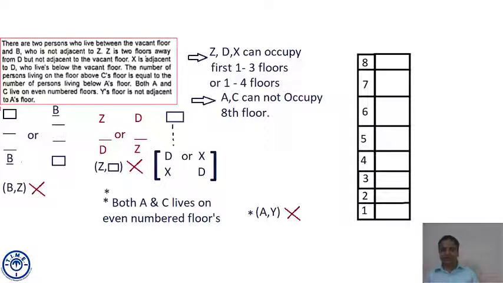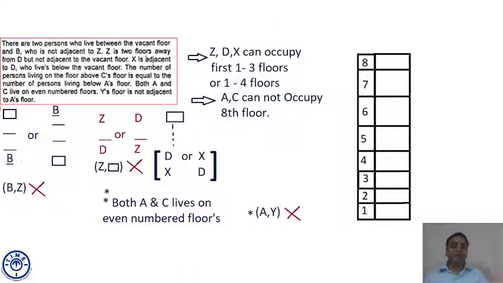I am repeating it once again. Suppose one of A and C goes at the 8th floor. So the number of persons living above the 8th floor is 0. So the left one, C or A, will come at floor number 2. Both have to occupy even floors. So there should be no person living below that particular floor, floor number 2.